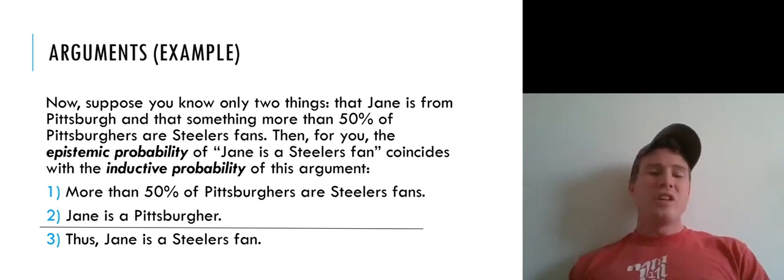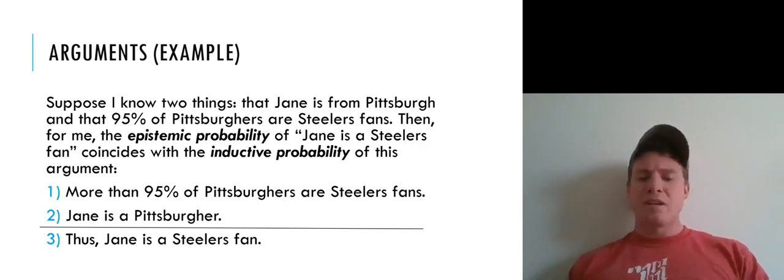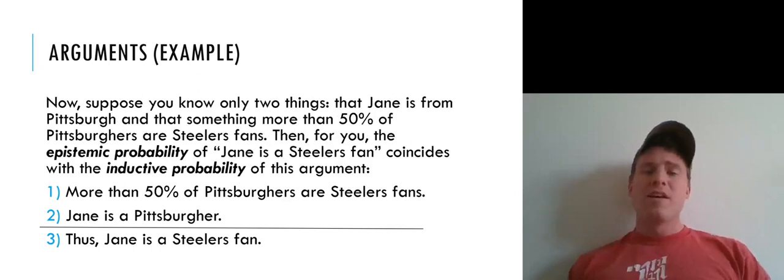So the inductive probability of this argument is presumably going to be lower than the inductive probability of the argument we looked at previously, the one that had 95% in it. And so correspondingly, your epistemic probability for the statement that Jane is a Steelers fan is going to be lower than my epistemic probability of the statement that Jane is a Steelers fan.